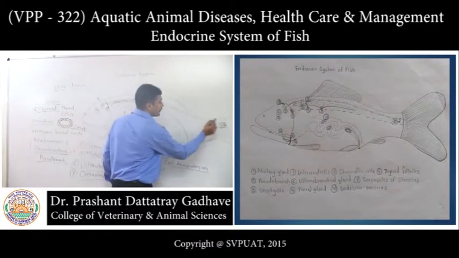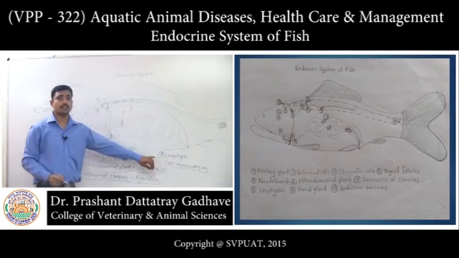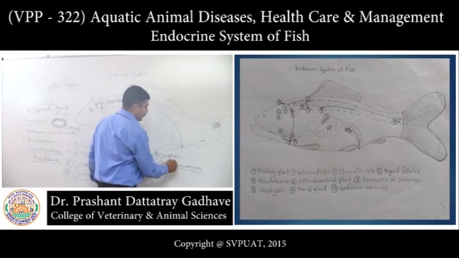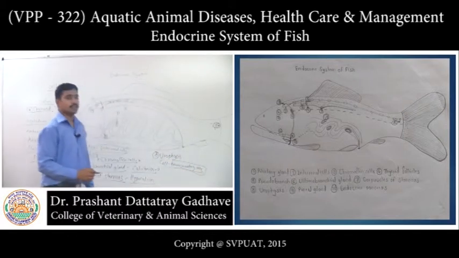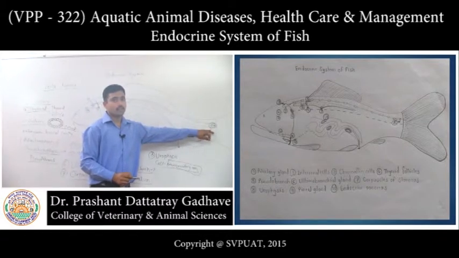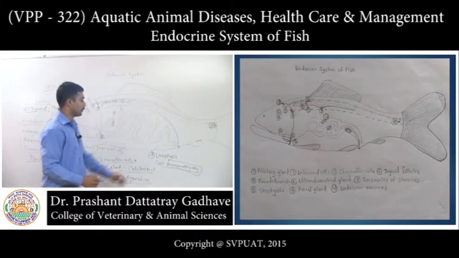Now, what is the function of this urophysis is still not known, but as these cells are neurosecretory, it is thought that they will secrete some of their hormones in these capillaries, in these blood vessels.